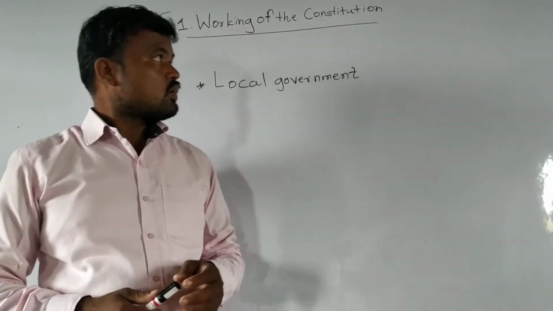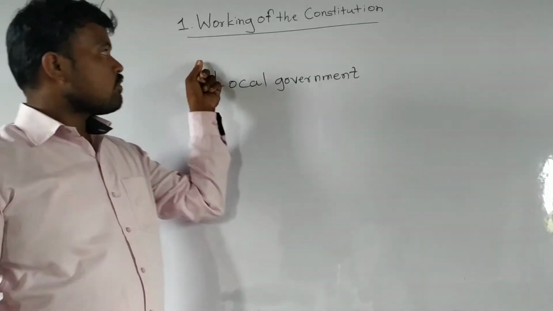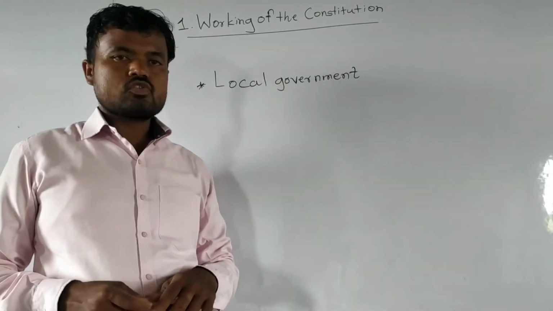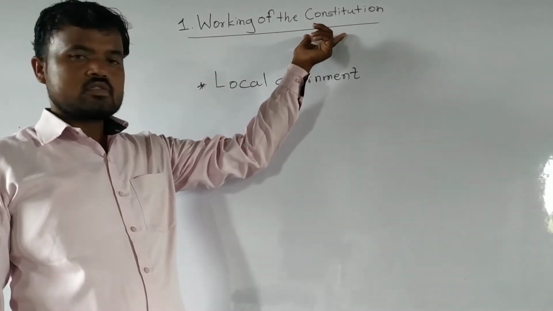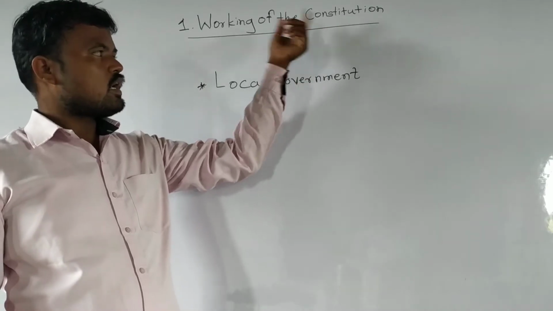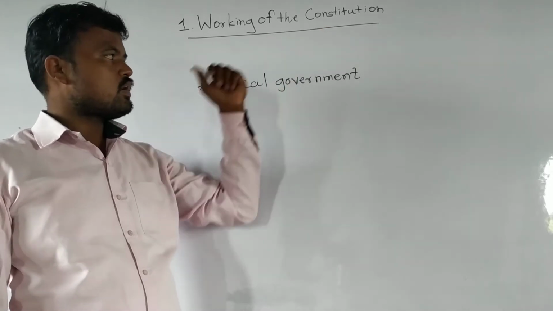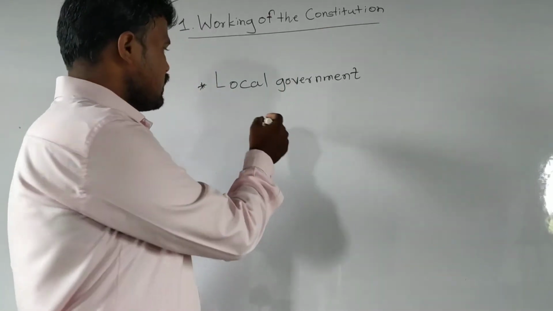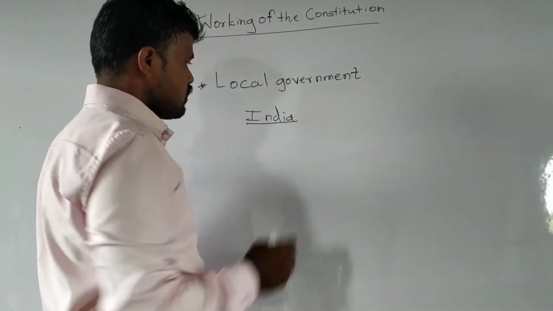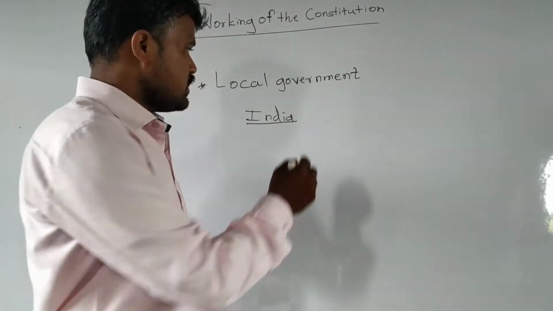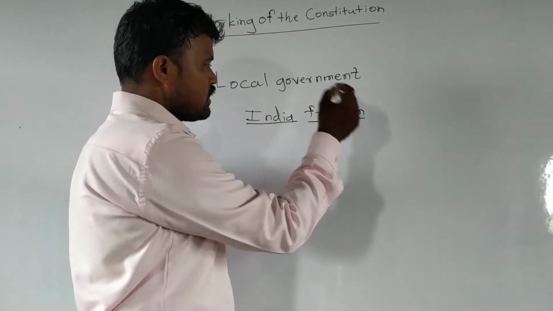Today we are going to learn the first lesson of political science, the working of the constitution. As you know, the constitution is the book of law, and on 26 January 1949 the constitution was adopted and started. It is implemented in our India, and India became a democratic republic, and from this day all of us have freedom, equality. It means we have different types of rights, equality, social justice.